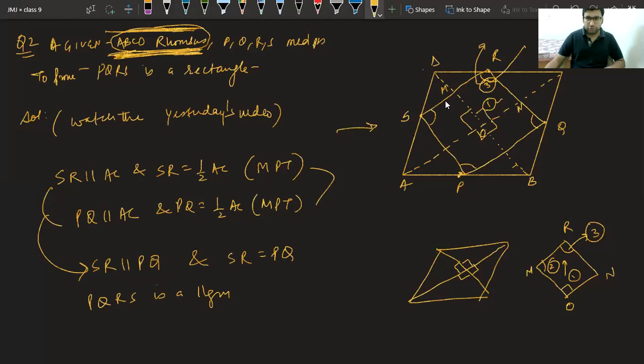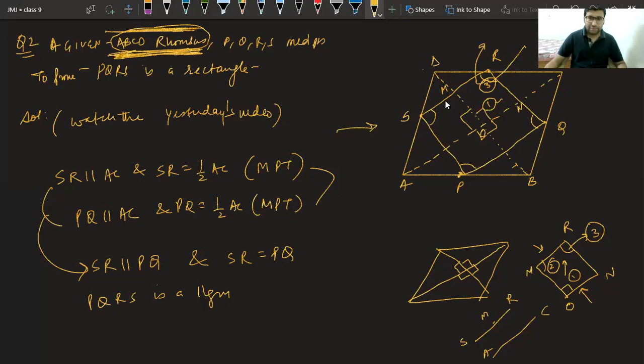If you observe this line MR, which is actually SR, class, this line SR is parallel to AC. Can we say MR and ON are parallel? Class, we can say.